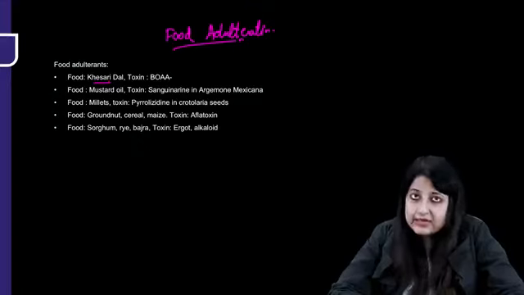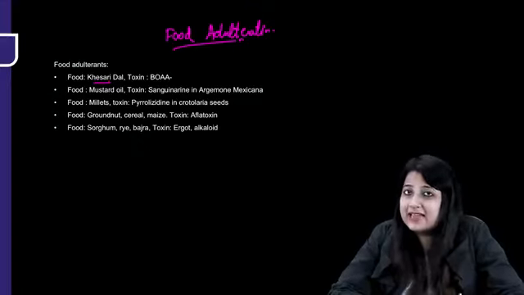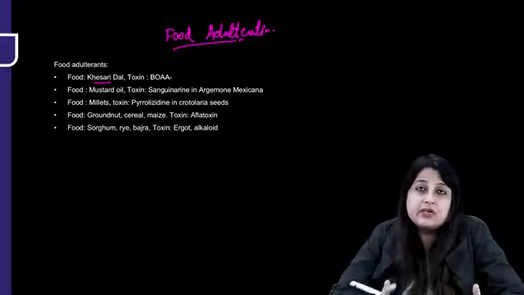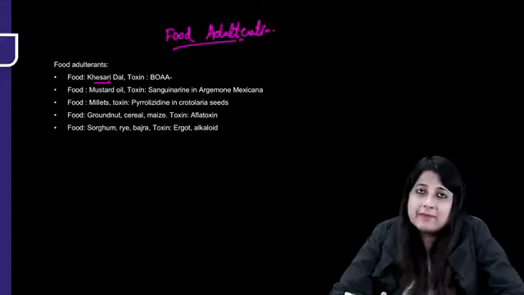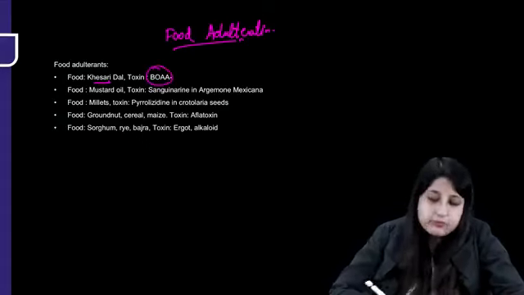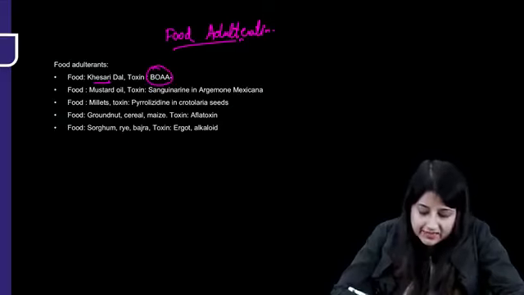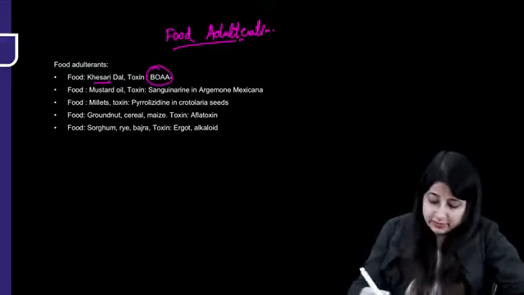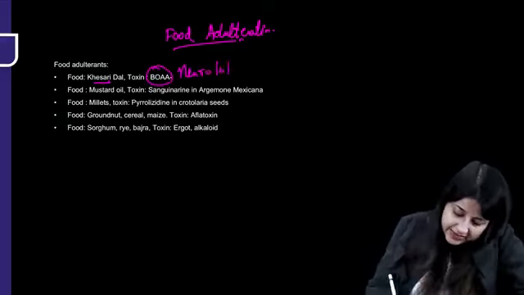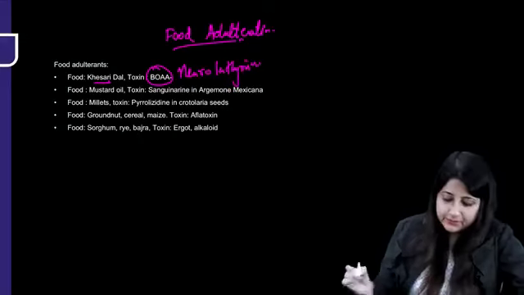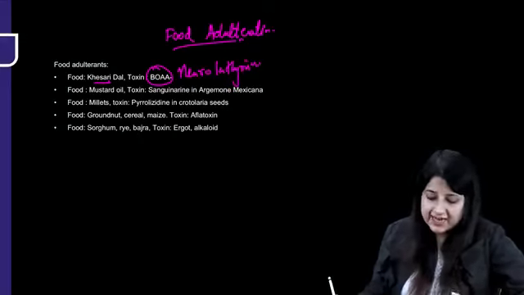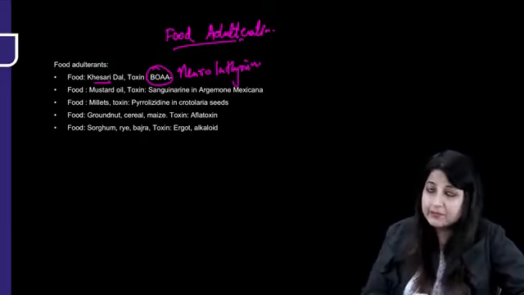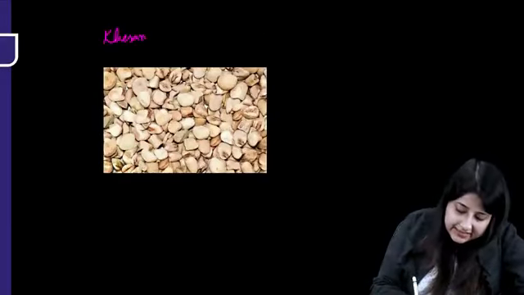Now, food adulteration, what are the foods in which you're asked? Khesari dal. Khesari dal is Lathyrus sativus. This is similar to arhar dal. So what happens in khesari dal? There is a toxin BOAA. And this toxin was responsible for what? First, I'm just going to put the names over here. Neurolathyrism. So the toxin is BOAA in Khesari dal. Khesari dal resembles what? Arhar dal. I'll show you the photo. So this is Khesari dal.